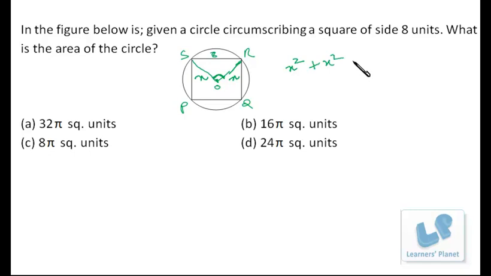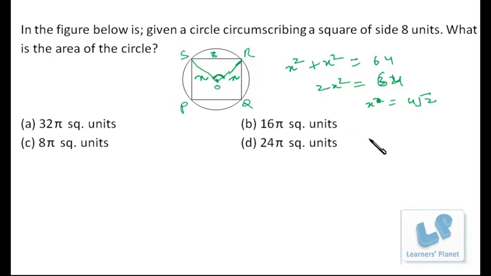So we can use the Pythagoras theorem. So x square plus x square is 8 square, that is 64. 2x square is 64, so x square is 32. So x will be 4 root 2. That means this length is 4 root 2, or I can say the radius of the circle is 4 root 2.